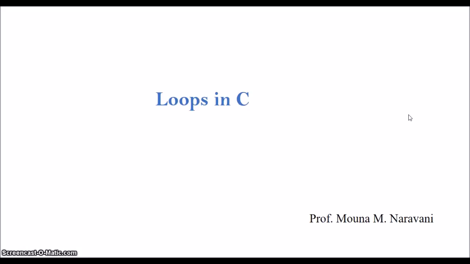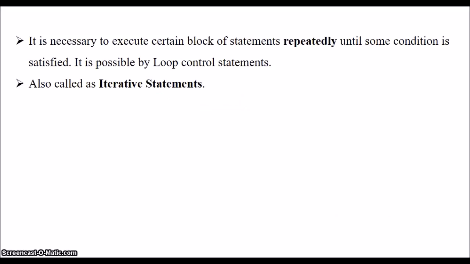Now coming to loops in C, sometimes we might come across situations where we want to execute a certain set of statements repeatedly until some condition is satisfied.